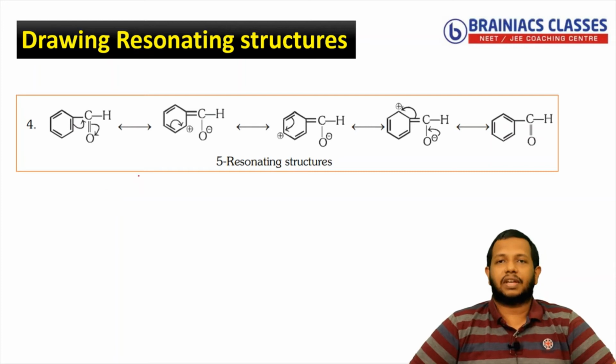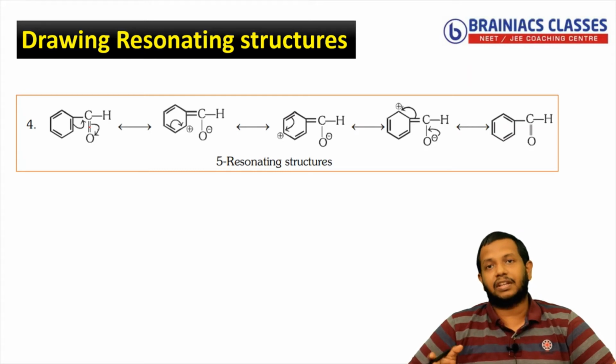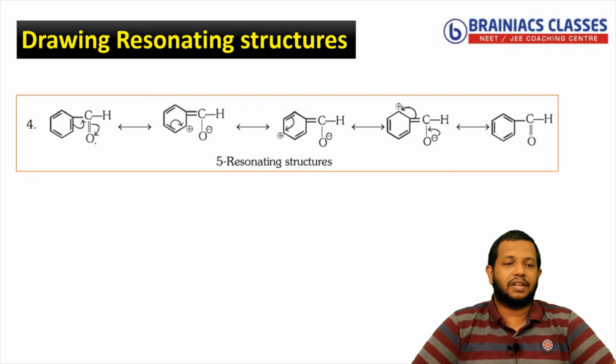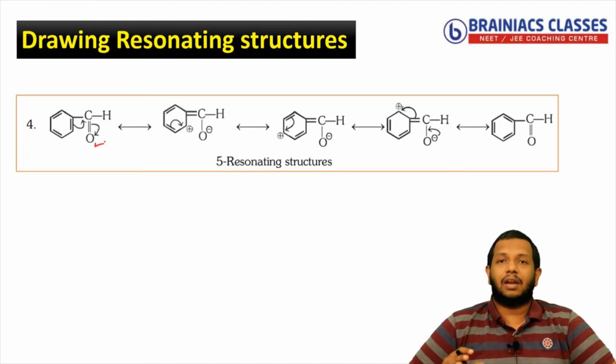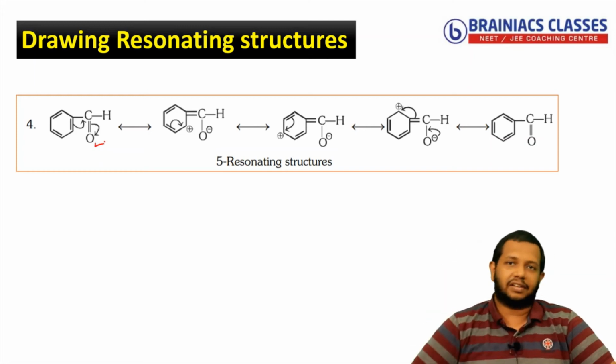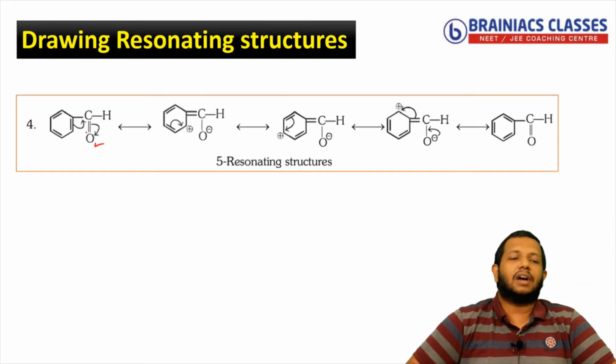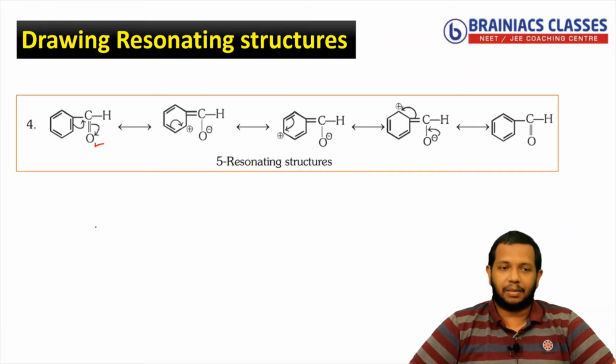So here what is the case? Here a pi bond is in conjugation with another pi bond. Then the rule states that the pi bond can shift towards another pi bond in any direction. But since oxygen is present here, we know that oxygen is more electronegative. It will never allow the pi bond to move in the other direction, that is away from the oxygen. So always the pi bond will shift towards the oxygen. So let's see how that happens. We will draw that example as well.